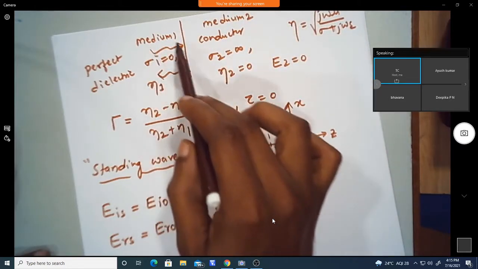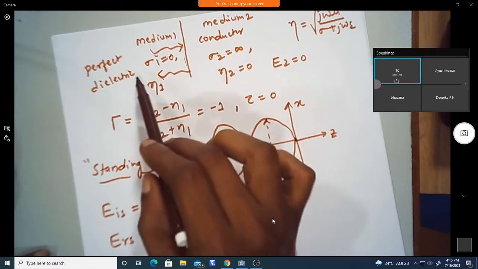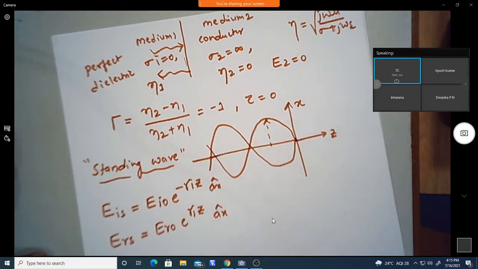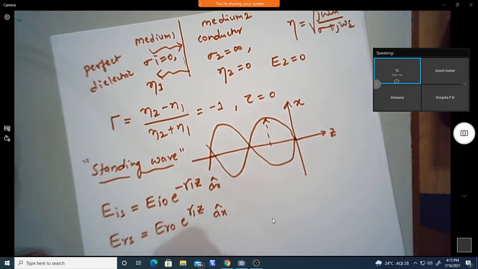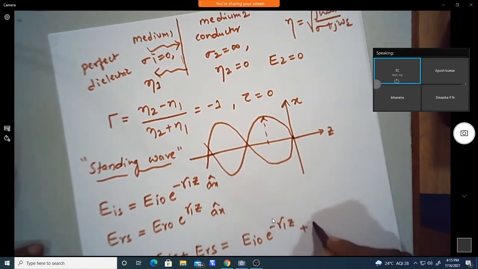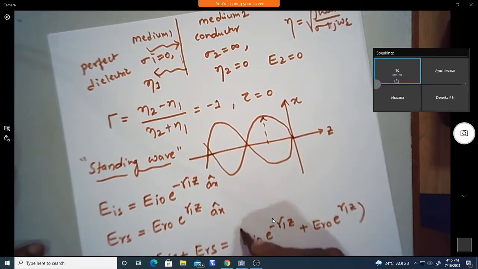So only the combination of the incident and reflected wave forms the standing wave pattern which is there in medium 1. So that's why I am calling it E1s, which is equal to EIs, the incident phasor, plus the reflected phasor. Now we can write this as EI naught e power minus gamma 1 z plus ER naught e power plus gamma 1 z. This is in the direction of AX.